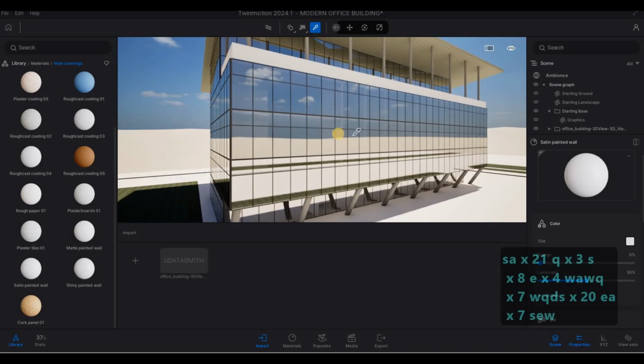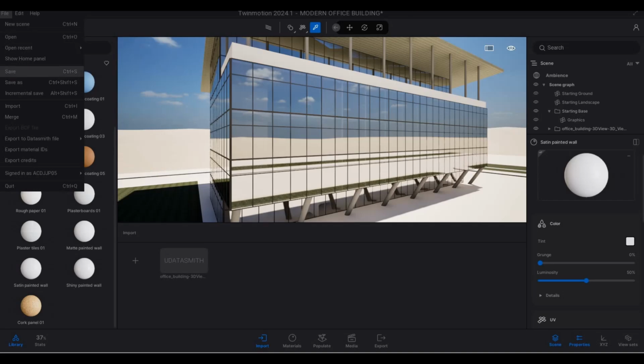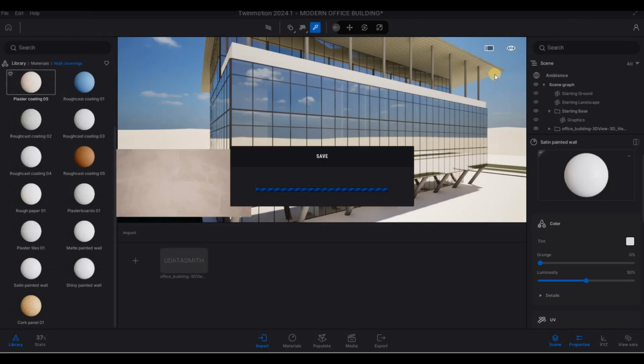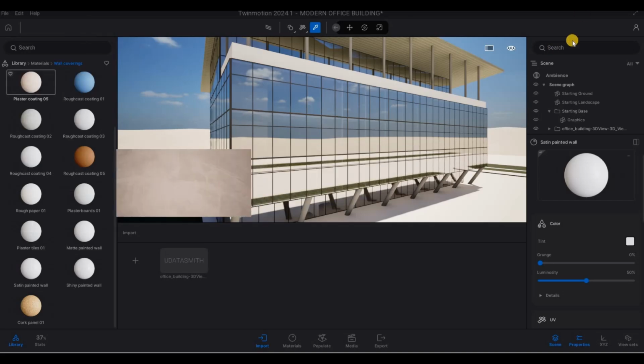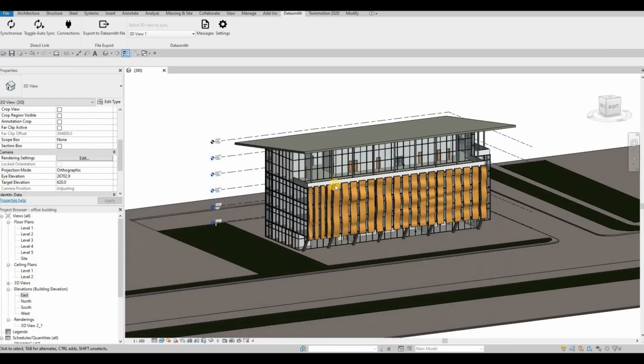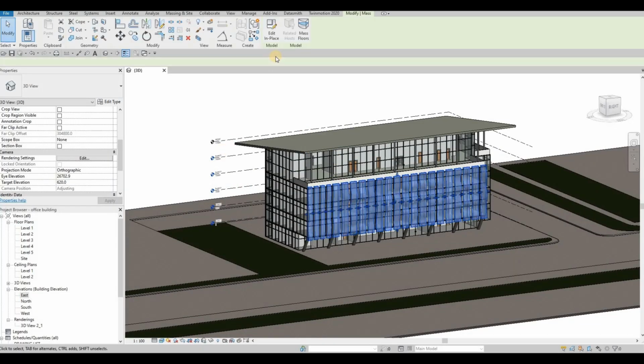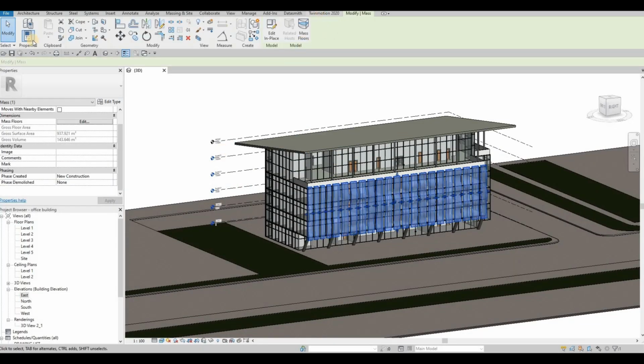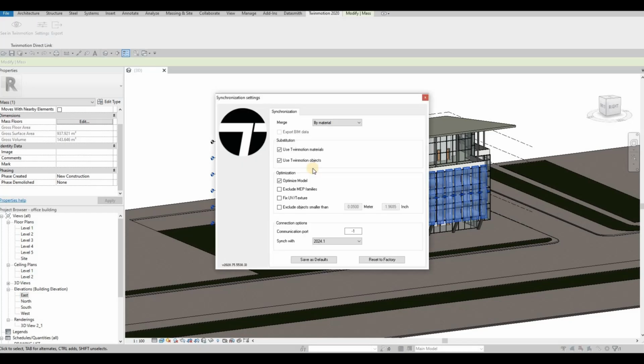for some reason it didn't show the one that we modeled, so I'm gonna go back, I'm gonna save this. It didn't appear, so I'm gonna check the settings.